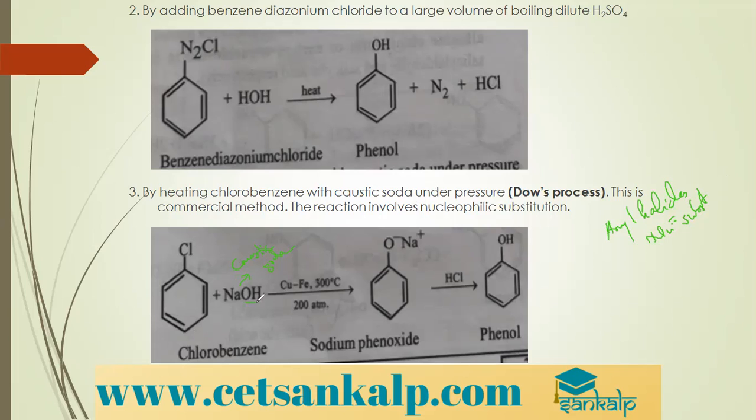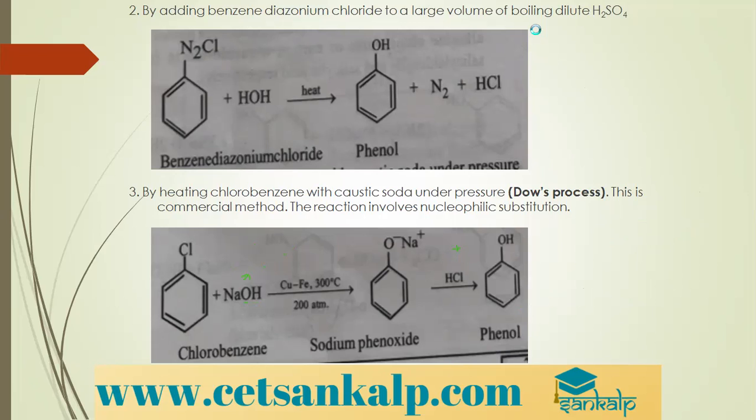And which is our nucleophile? It is OH-. So when it attacks, when it is treated with sodium hydroxide, we get O- Na+. That is nothing but sodium phenoxide. So this is phenoxide and this is sodium ion. This on acidifying, what do we get? We get phenol. This entire process is called Dow's process. It is a commercial method wherein we can prepare phenol on a large scale. Such processes we call commercial processes.